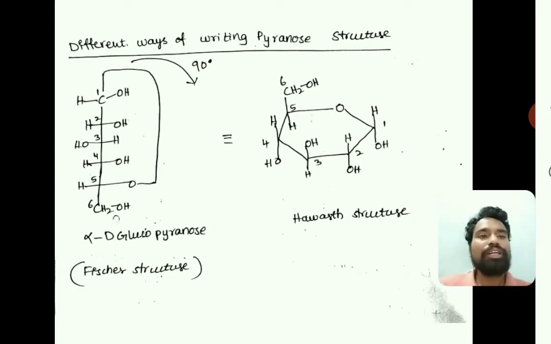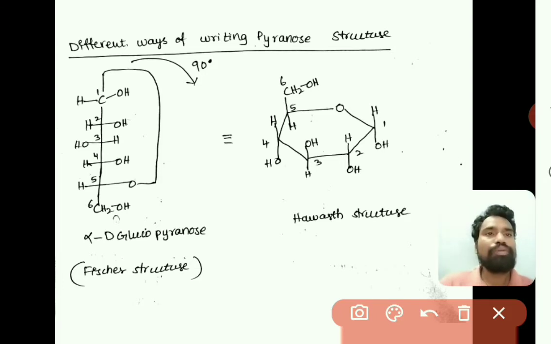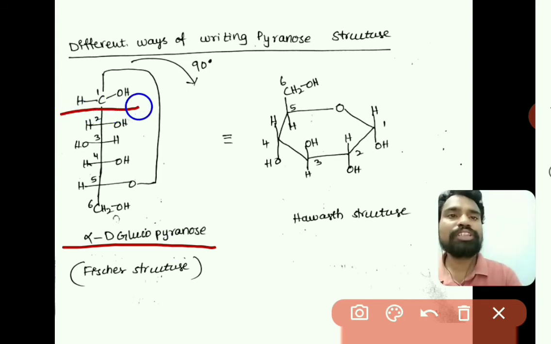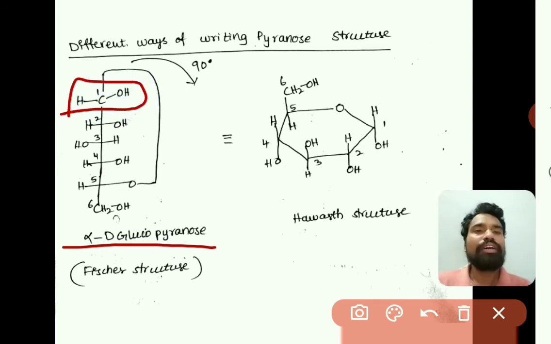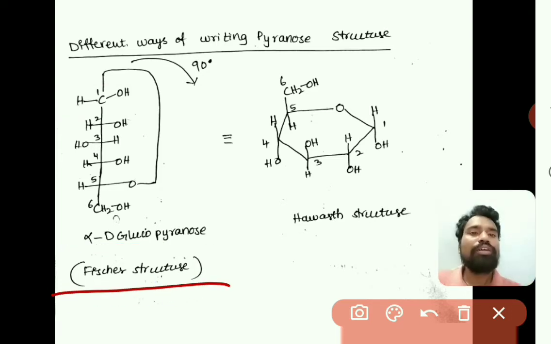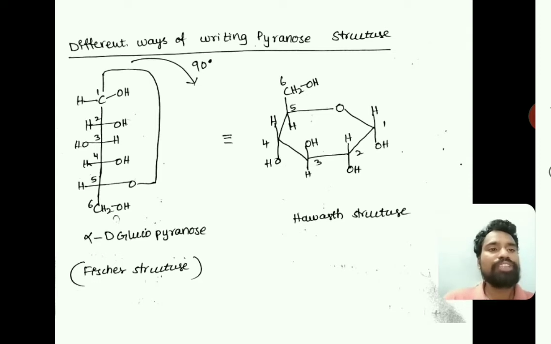So we have discussed the two cyclic structures of glucose. The first one is alpha D-glucopyranose, which consists of the OH group at the right side at the first carbon, and the remaining carbons are similar to the open chain structure, right. So for that we write different pyranose structures of cyclic structures, right. This is alpha D-glucopyranose, right. Writing this type of structure is called the Fischer structure.